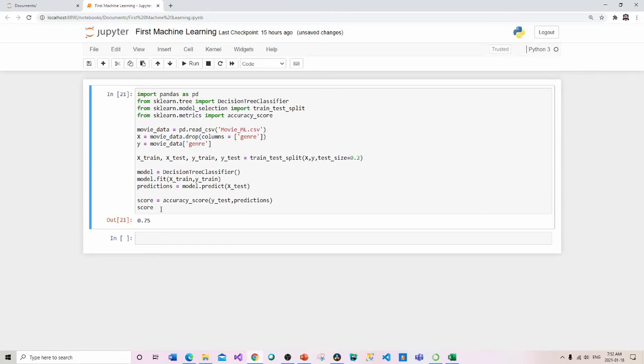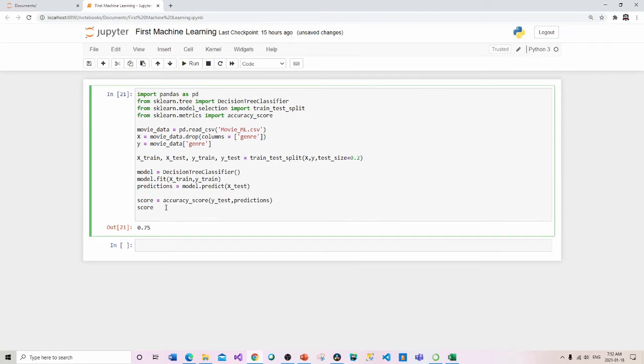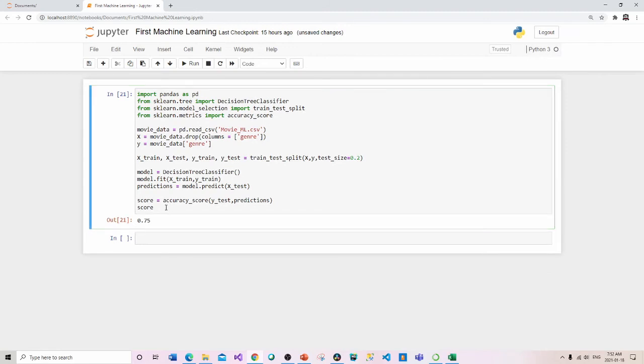The goal of that is just to run the current cell without adding a new one below it.